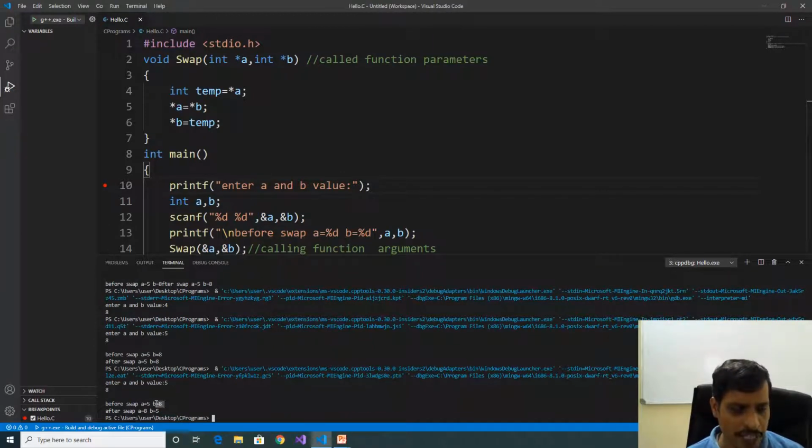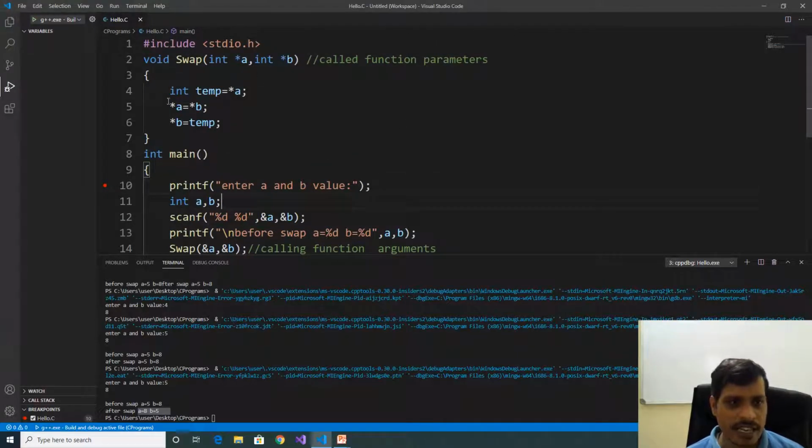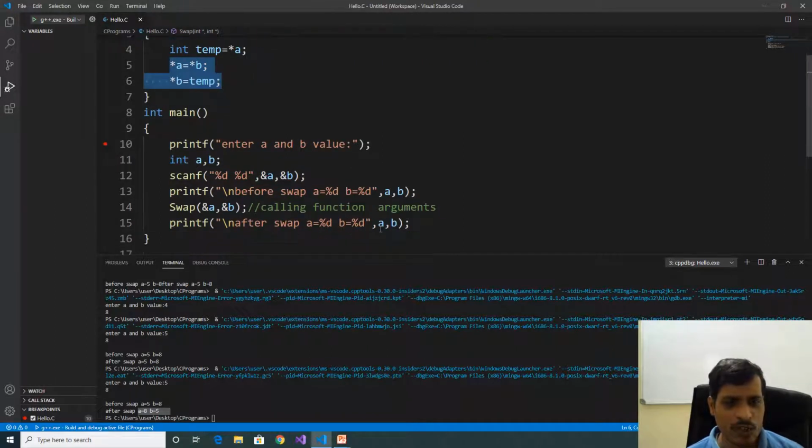Here before swap A is equal to 5, B is equal to 8. After swap A is equal to 8, B is equal to 5. Here the values are swapped. What is the meaning of call by reference? If we change the value at called function, then it will change the value at calling function. That means here we change the value in called function, then automatically those values are reflected in calling function. So this is called call by reference.